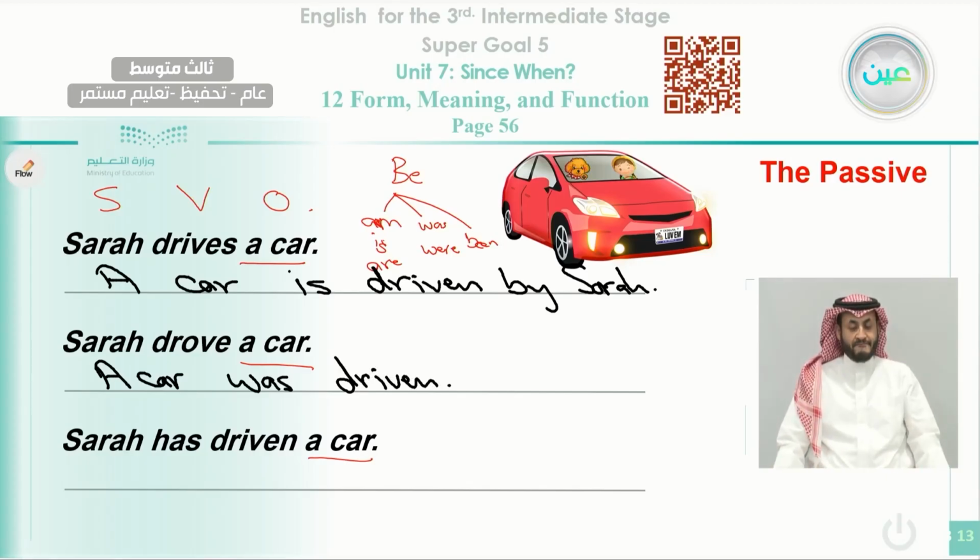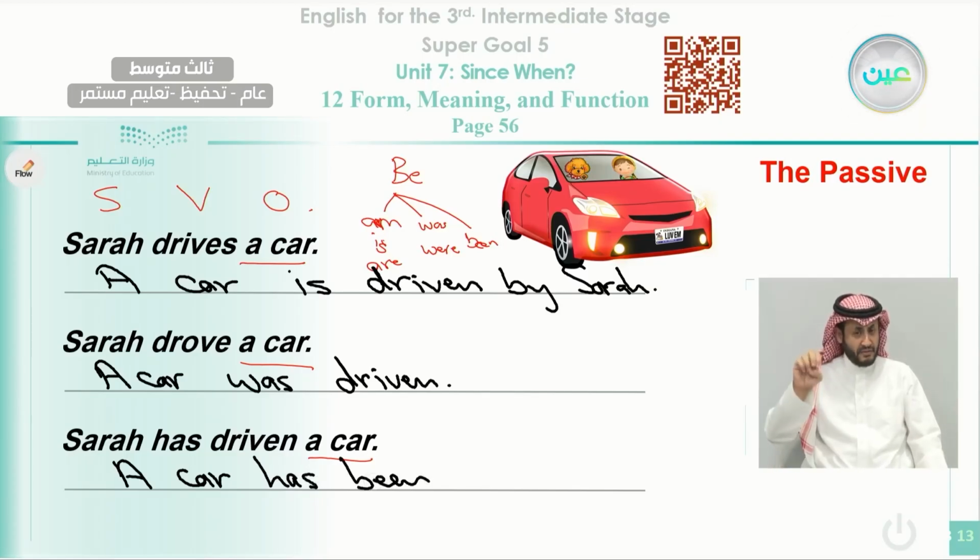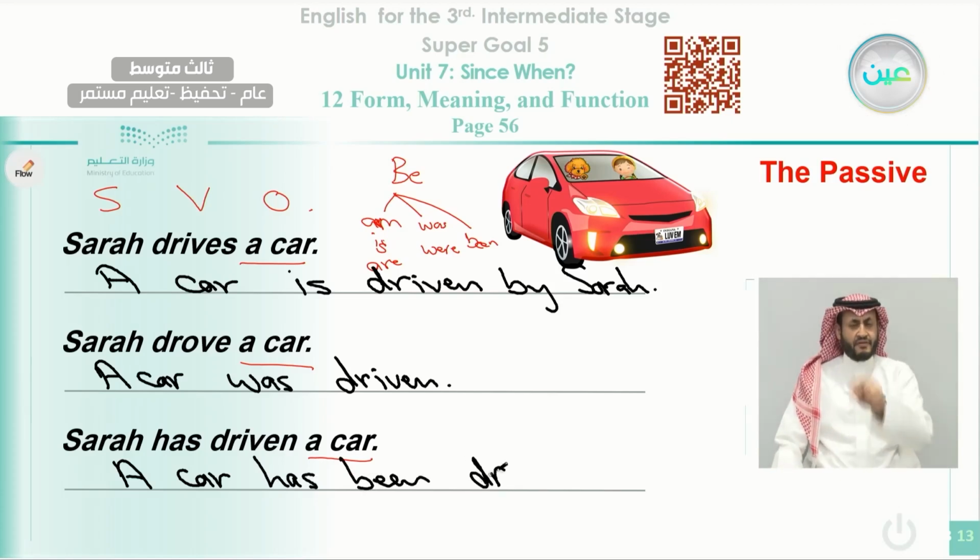The last one here is in the present perfect. We can say a car, and we can use also has been here. Why do we use been here? Because we have the sentence in the present perfect. A car has been driven. Okay, you can say by Sarah as well, or you can stop like this.